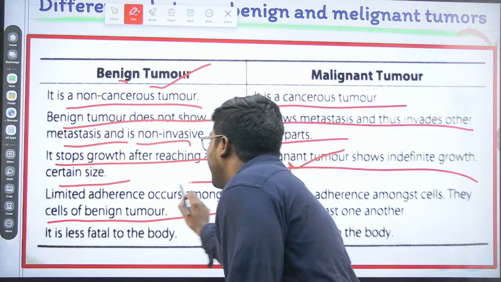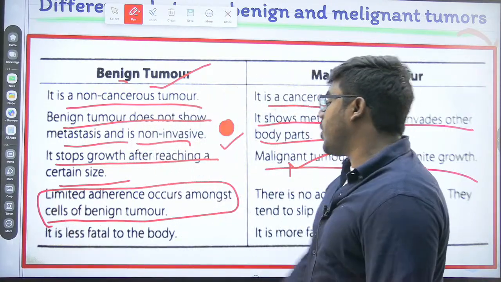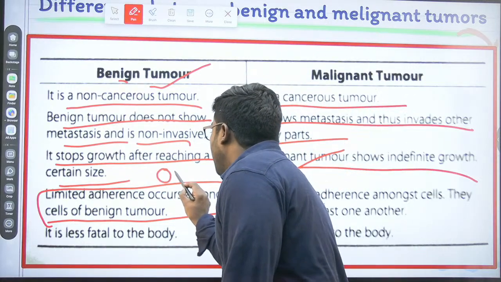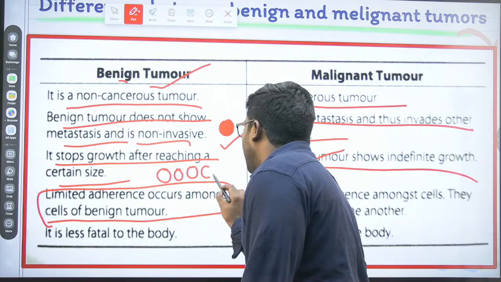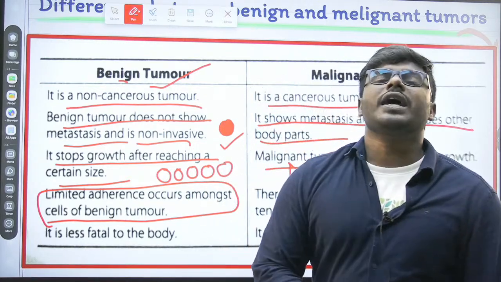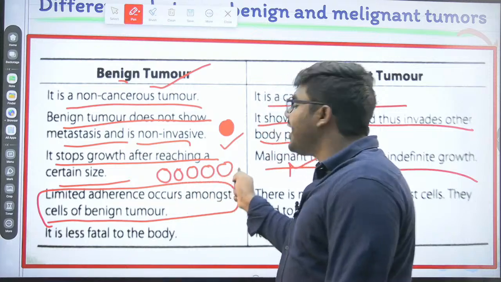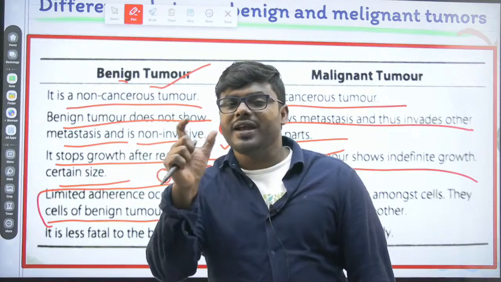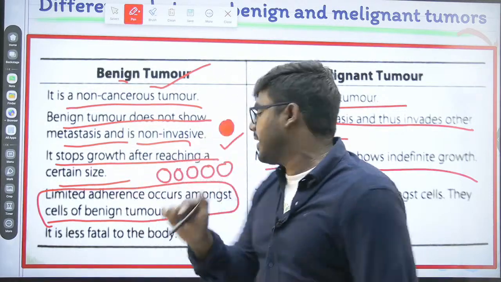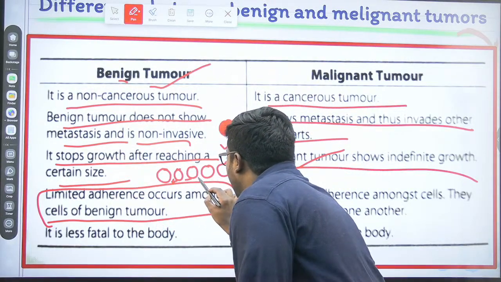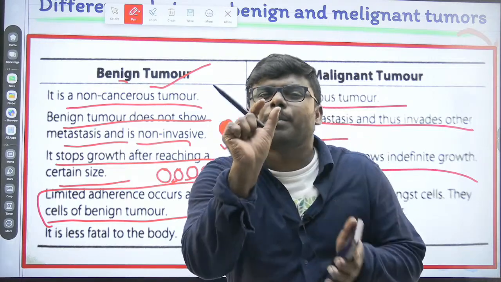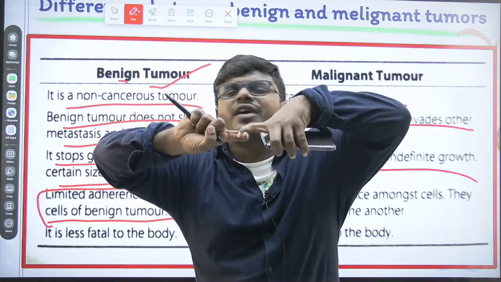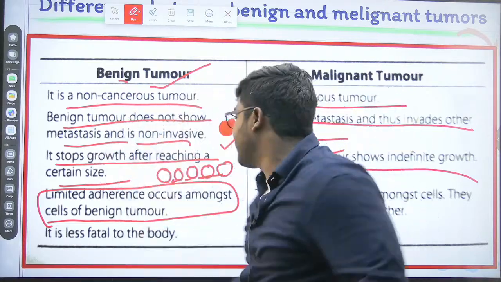Limited adherence occurs among the cells of benign tumor. What do you mean by that? This is one cell, another cell, another cell, another cell. What I want to say is that complete adhesion is not possible. In a benign tumor, as I told you, a group of cells come close together. They are all associated to a particular extent. What do you mean by that? They cannot associate very strongly with each other. Never. They associate very loosely.